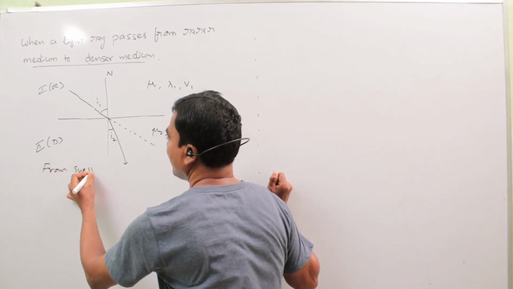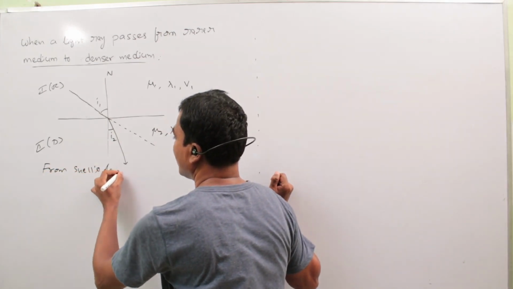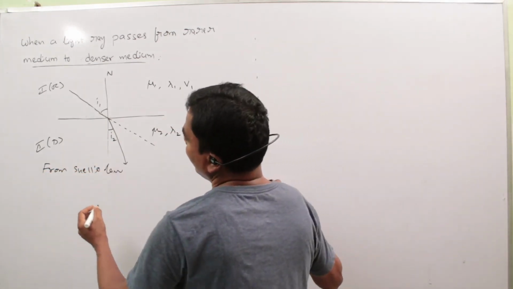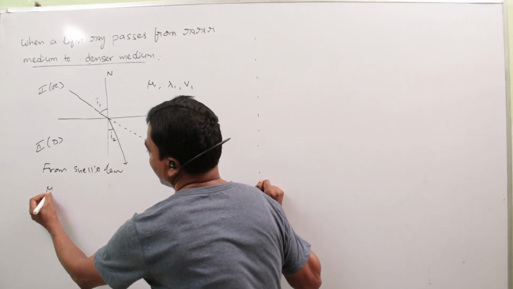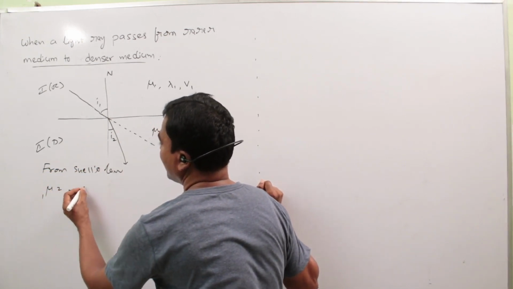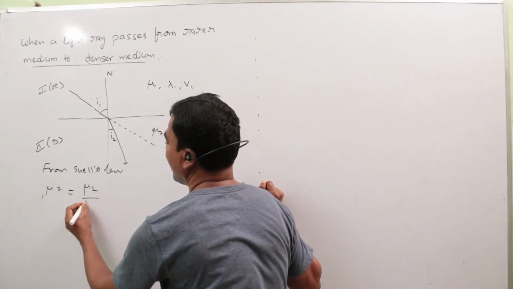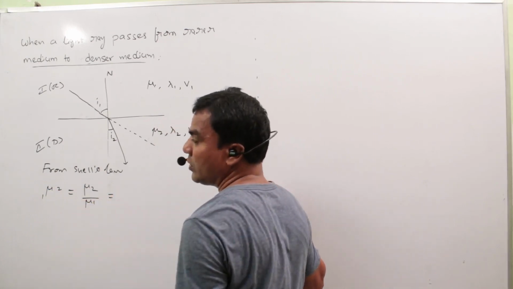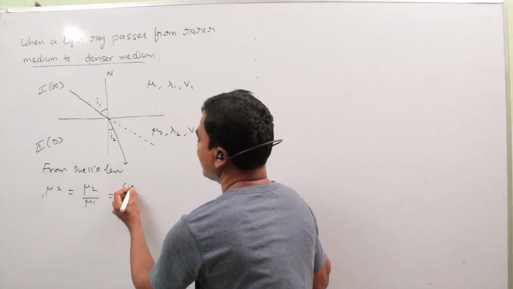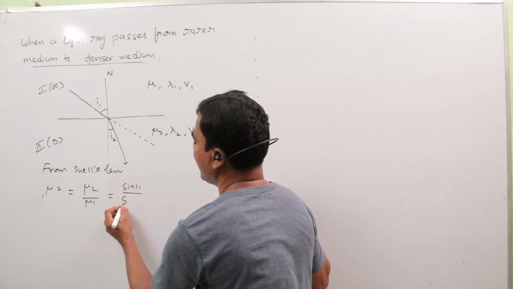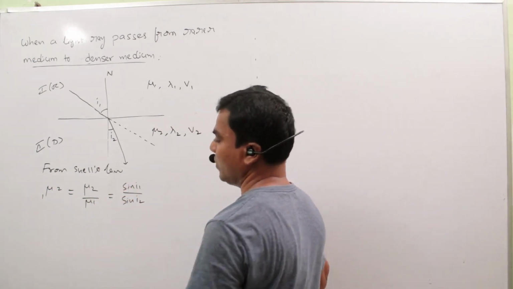From Snell's law, the refractive index mu12 equals mu2 by mu1, that equals sin I1 by sin I2.